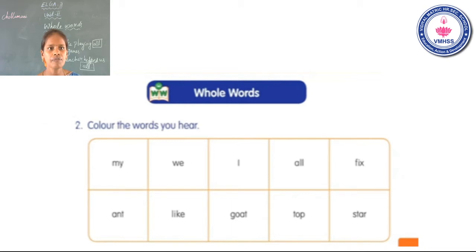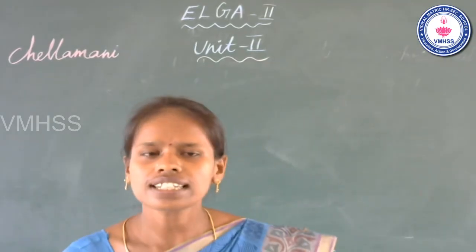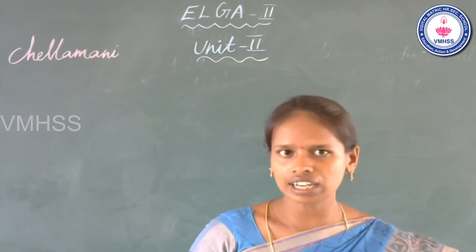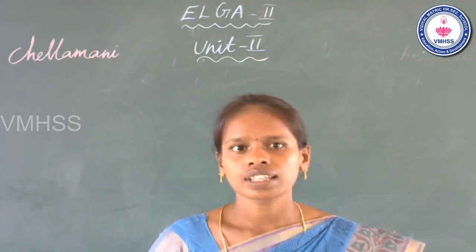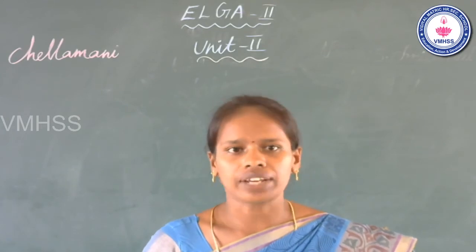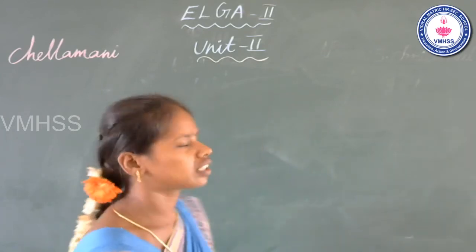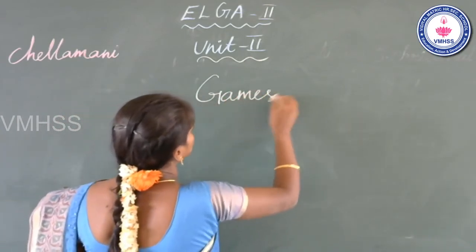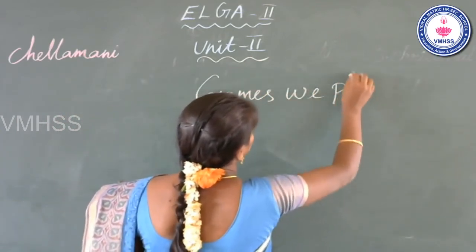Is that clear? Now go to the next session. What is the next session? Yes, reading and listening comprehension. Okay. Now look at the board, students. In the last class, we read the story. What is the title of the story? Games we play. The title of the story is Games we play.